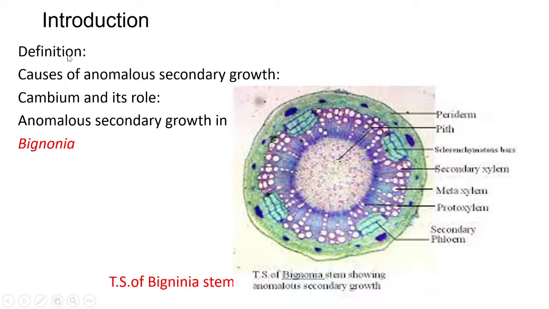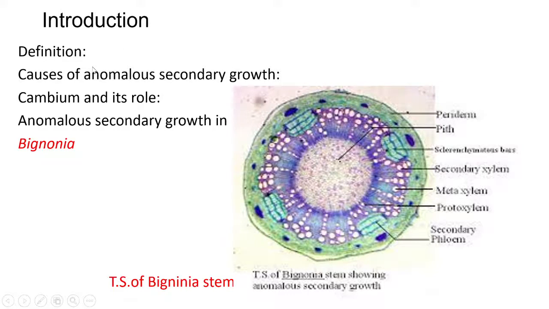This is the definition. That means when normal secondary growth is absent and the cambium shows some abnormalities, it is called abnormal secondary growth. Generally, a solid core of secondary xylem is formed, which is surrounded by a small amount of secondary phloem. In some cases, the formation of cambium is out of normal position. Such a cambium shows anomalous or abnormal secondary growth.